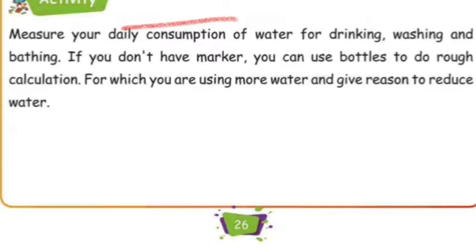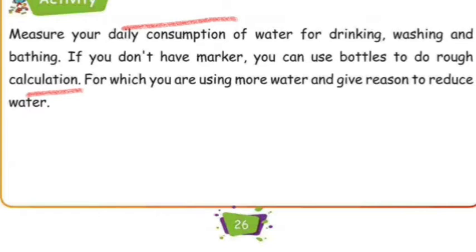If you don't have a measuring marker, you can use bottles to do a rough calculation, to see for which purpose you are using more water. For example, for washing you are using more water, or for bathing you are using more water. Write down the reason to reduce the water.